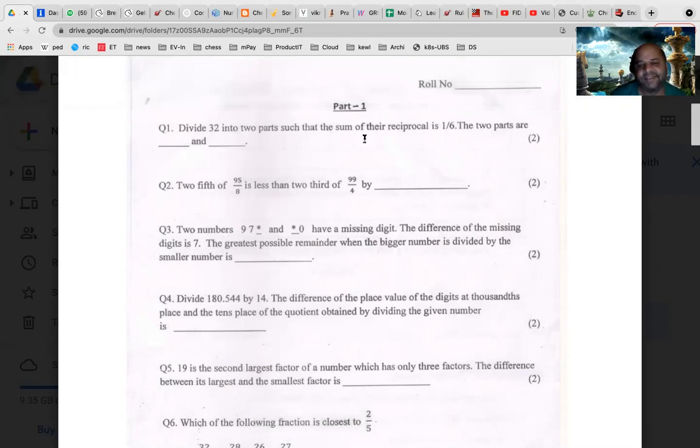Okay, so what is a reciprocal? I hope everyone understands what a reciprocal is. Yes, sir, I understand. 1 divided by that number, right? Yes, sir. So if x is a number, the reciprocal of x is 1 by x, right? If 3 is a number, 1 by 3 is the reciprocal, right?